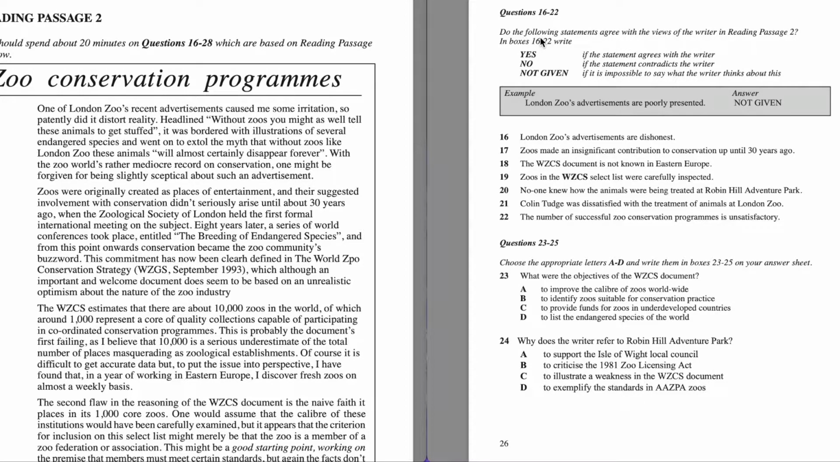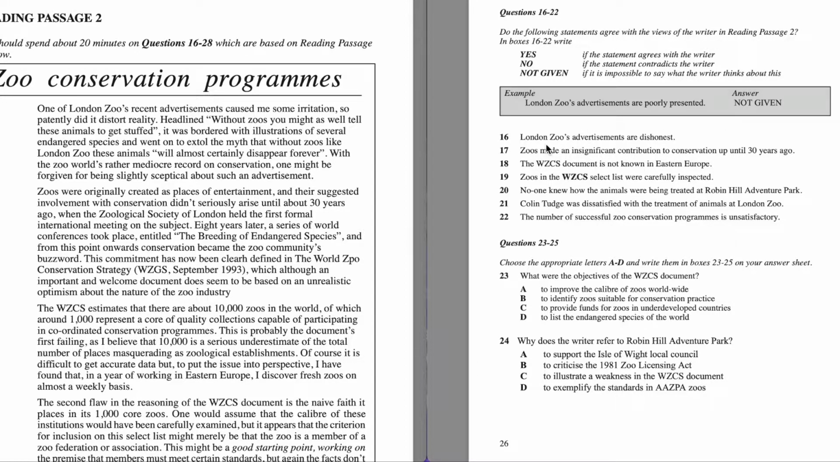Let's see the task. Do the following statements agree with the views of the writer in reading passage 2? In boxes 16 to 22, write yes, no, or not given. Yes if the statement agrees with the writer. No if the statement contradicts the writer. Not given if it is impossible to say what the writer thinks about this. So there is an example: London Zoo's advertisements are poorly presented, not given.